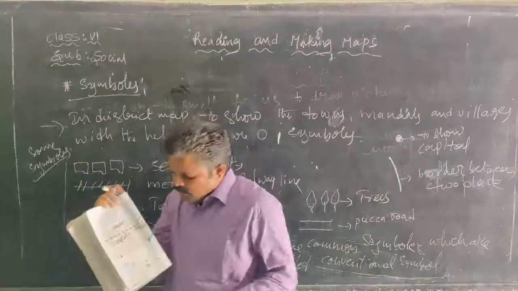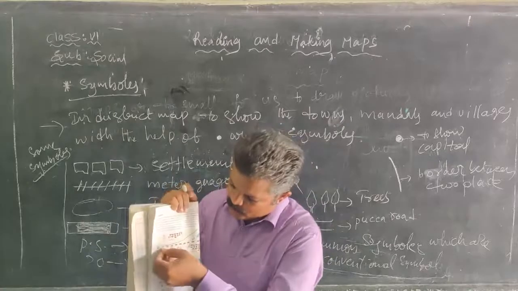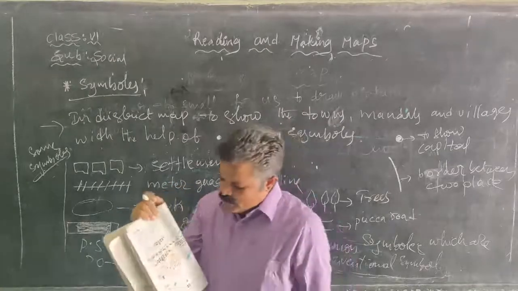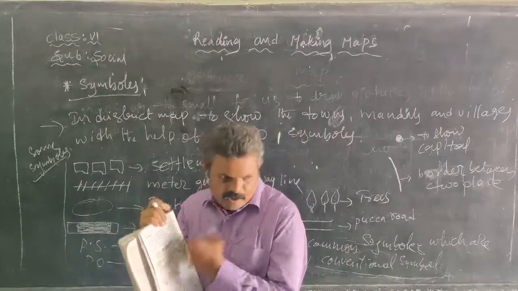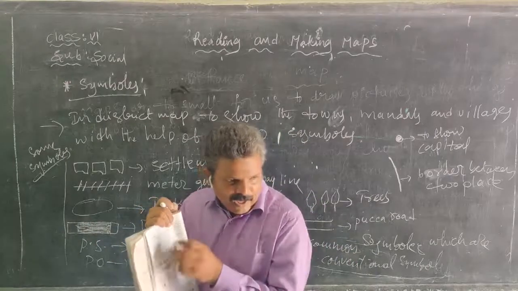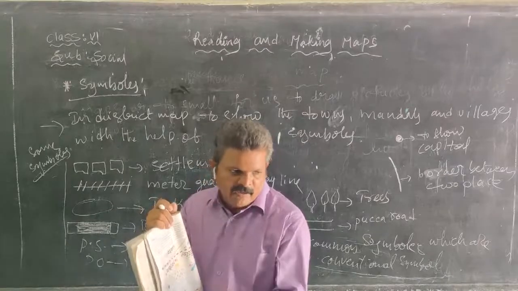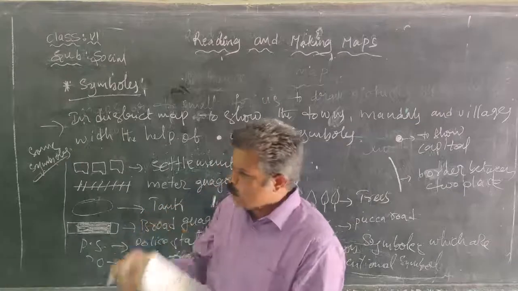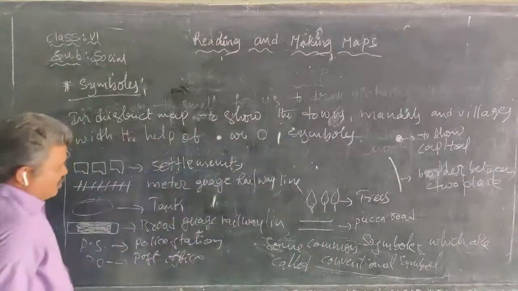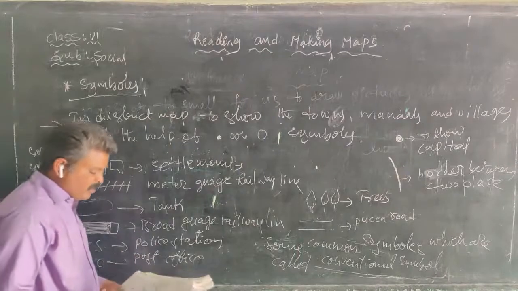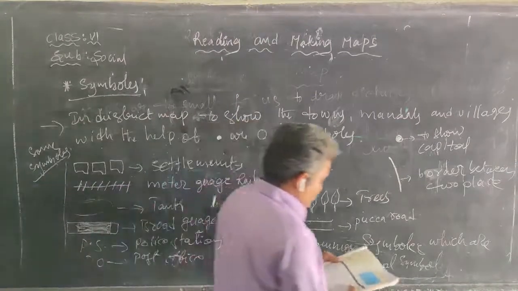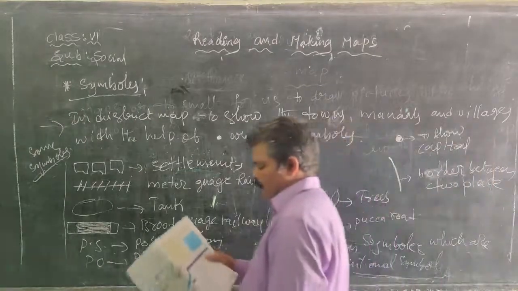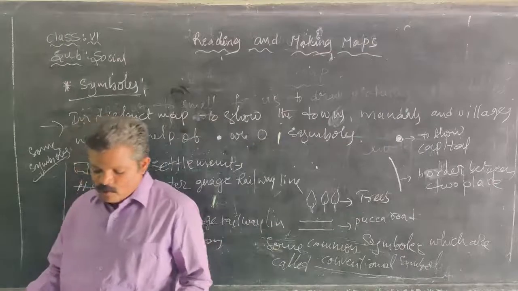Here we measure the railway line, how many kilometers, meters, centimeters. Generally the actual distance is reduced in a map, kilometers into centimeters.